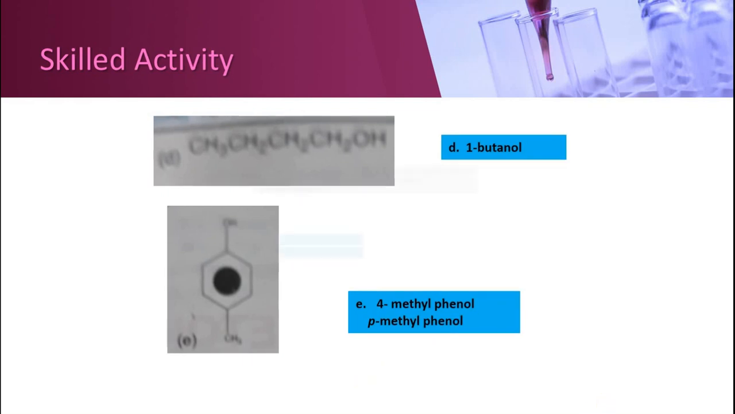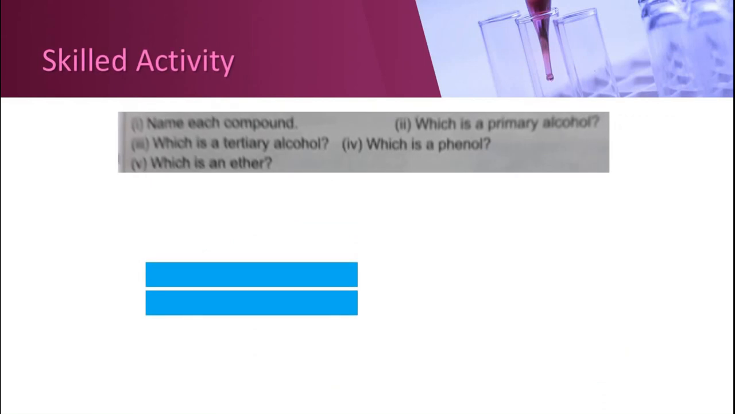Next compound, the pictures are not very clear but you can follow from the book. This compound is called 1-butanol, and this compound will be called 4-methylphenol, or it can also be called para-methylphenol. Next question is, name each of these compounds.